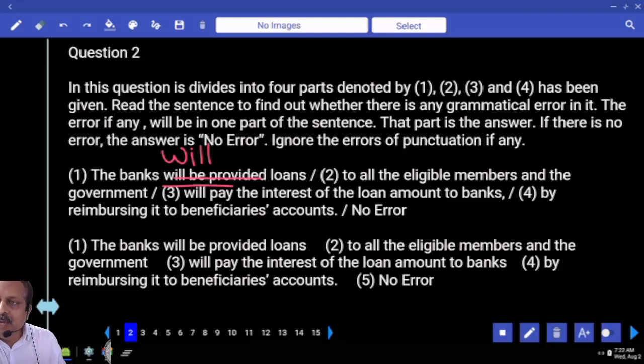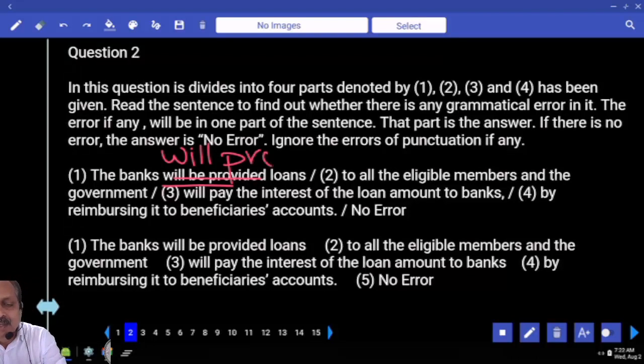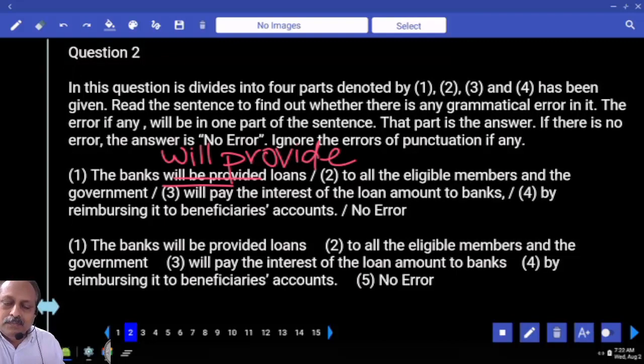Passive voice. Here we have to use active voice. Banks will provide loans. Please make a note. Banks will provide loans. Future tense active voice. They have used a future tense passive voice. Wrong.